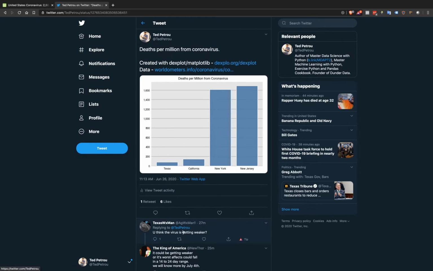One person said, do I think the virus is getting weaker? Well, I don't in California and Texas. I certainly don't. It's obviously getting much stronger, and you can actually see some trending things over here on Texas. They've reported a record number of cases in the last couple of weeks.